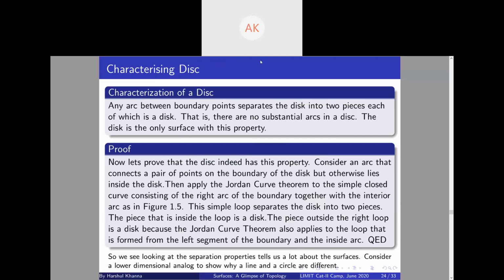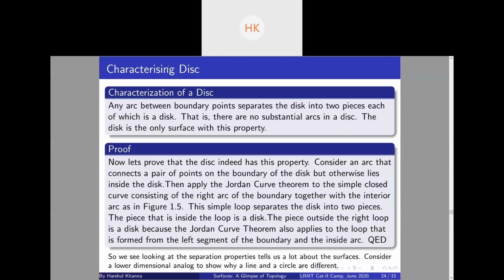For a line, if we consider any two points, there is only one path between them, but for a circle there are two paths. Yeah, that's a possible explanation. Another explanation is, as I suggested, using separation properties. Take a point out of the line, it will disconnect it. Take a point out of the circle, it will not disconnect it. So essentially, these two spaces are different. Clear to everyone? Yes, cool. Now let's move on.